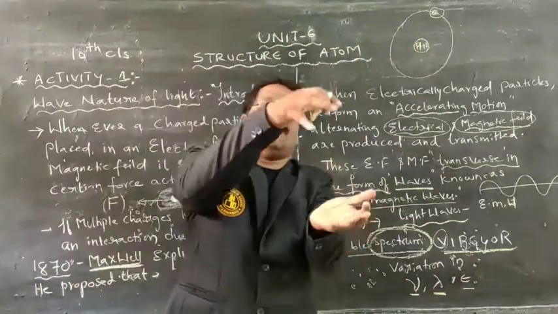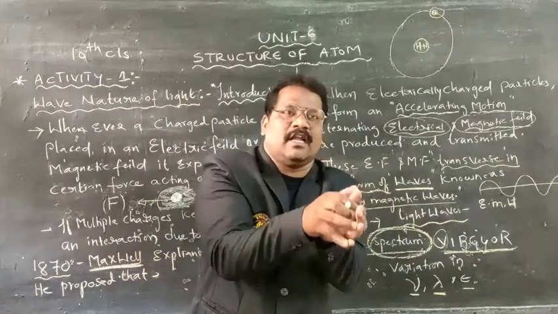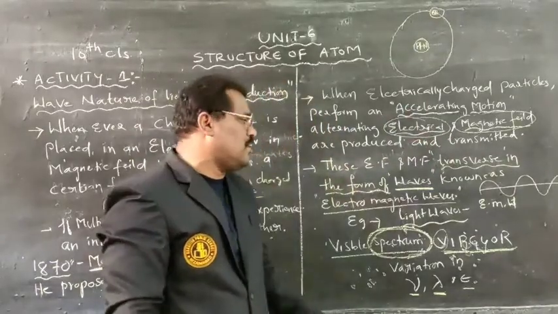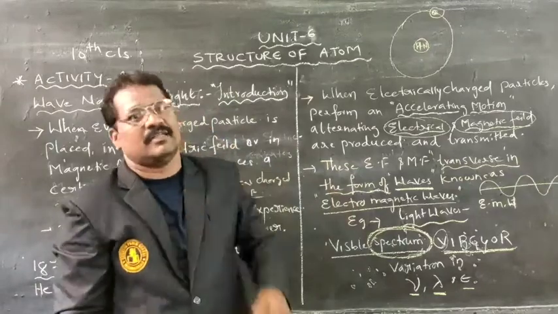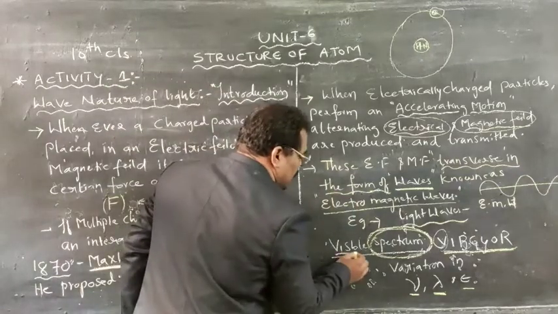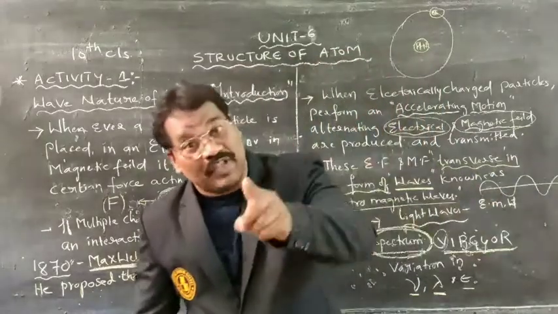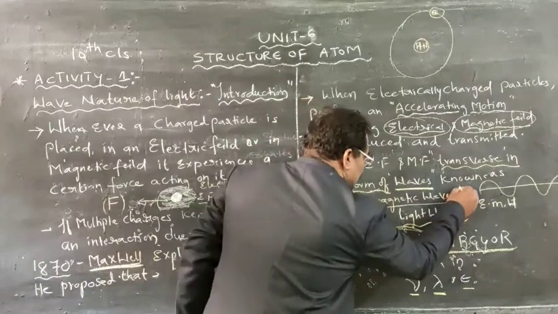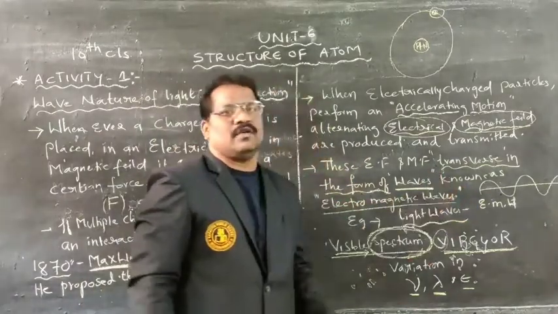That combination of all those wavelengths, frequencies, and energies together at one particular place, we call a spectrum. As it is visible to us, we call that the visible spectrum. What spectrum did I say? Visible spectrum. Whereas electromagnetic waves, I said, travel in the form of electromagnetic waves.